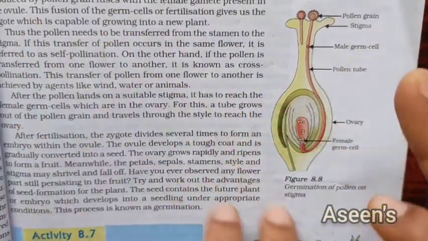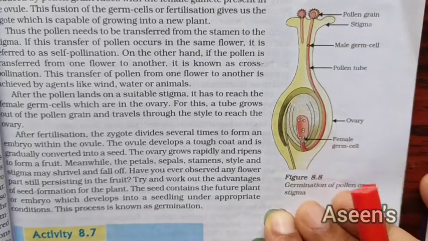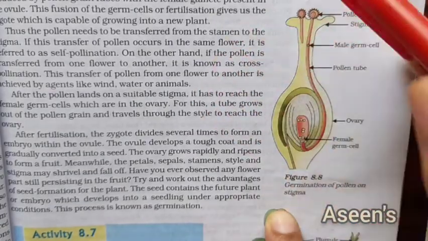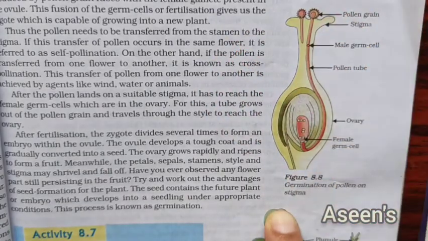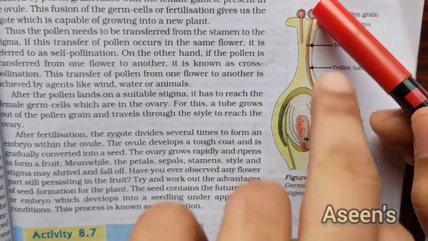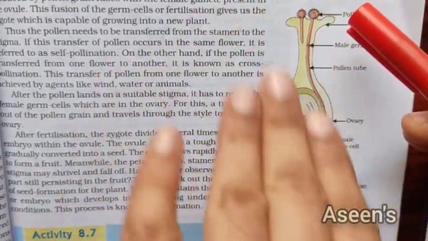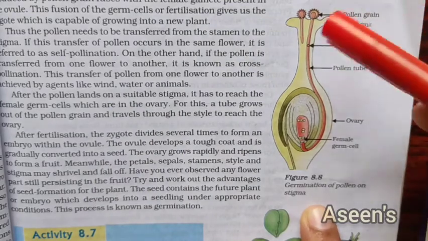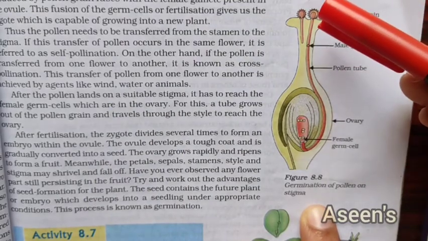So because all the reproduction, whatever is going to happen, it's in this area itself. So this pollen grain will be transferred from the anther to the stigma of the flower. Since this is sticky, it will get stuck on it. Okay, so by any means. Now after this, what will happen is it will start to germinate.